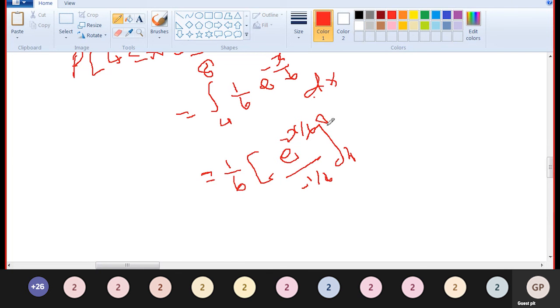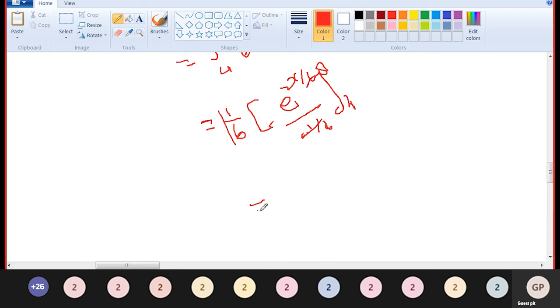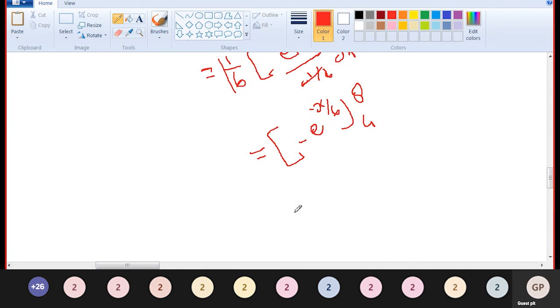From 4 to 8, the 1 by 6 cancels. So we get minus e to the power minus x by 6, from 4 to 8. First put in the upper limit, minus e to the power minus 8 by 6, plus e to the power minus 4 by 6.